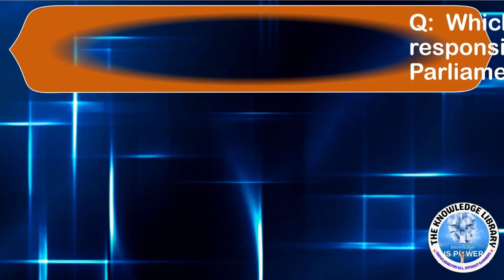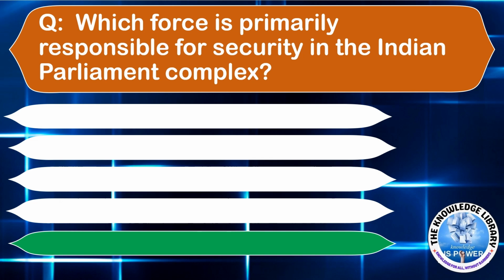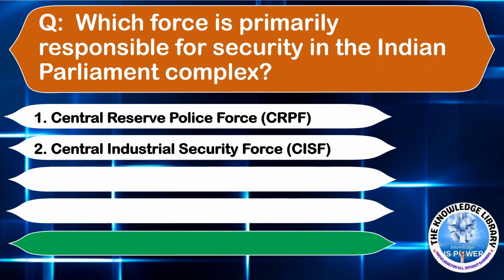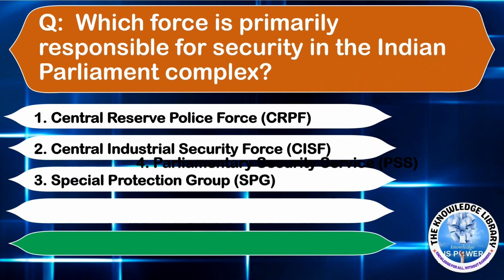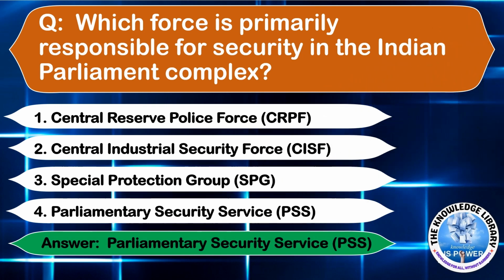Next question is, which force is primarily responsible for security in the Indian Parliament complex? Option A, Central Reserve Police Force. Option B, Central Industrial Security Force. Option C, Special Protection Group. Option D, Parliamentary Security Service. Answer is option D, Parliamentary Security Service.